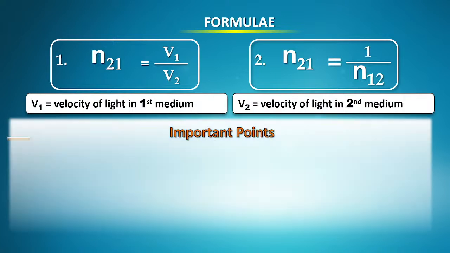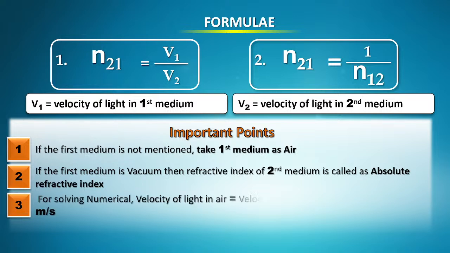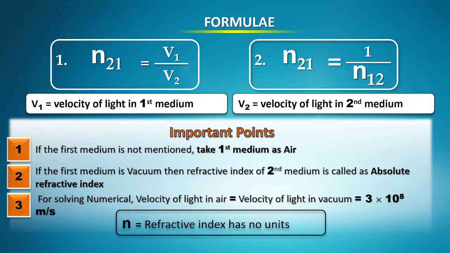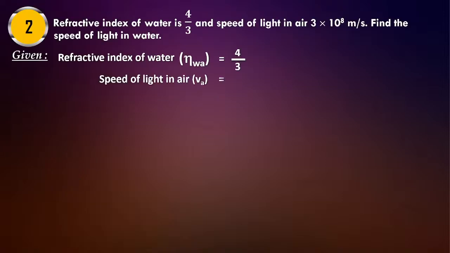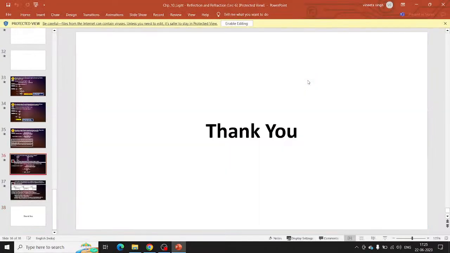You have to remember some points. The first point is, if the first medium is not mentioned, take the medium as air. If the first medium is vacuum, then the refractive index of the second medium is called the absolute refractive index, and the speed of light is 3 into 10 to the power of 8 meters per second. And the most important point is the last one, given in the box: refractive index has no units. These are all questions, we'll do them later. Not today. First we'll do the theory part, and together we'll do the problems.